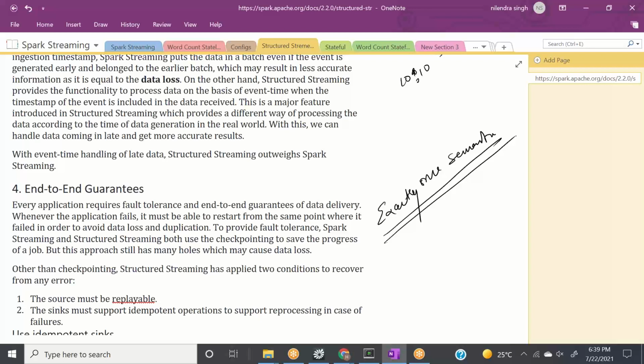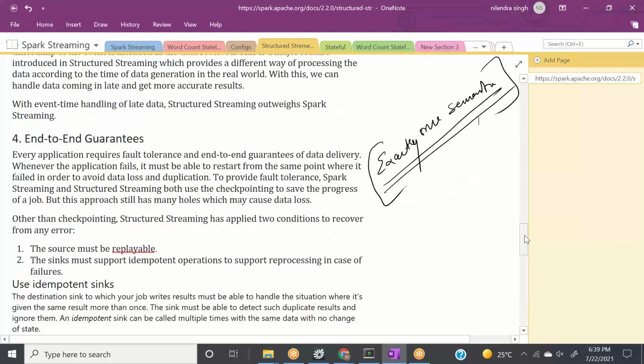It won't be more than once, or less than once. Exactly-once semantics is very tough to achieve, obviously, but it makes sure that your destination maintains exactly-once semantics. How it is doing it, we'll cover, but for now, let's see two things.